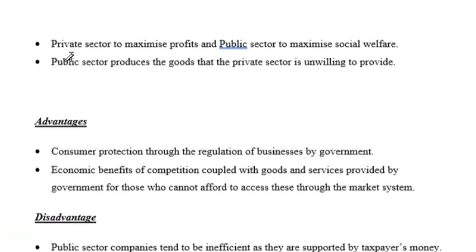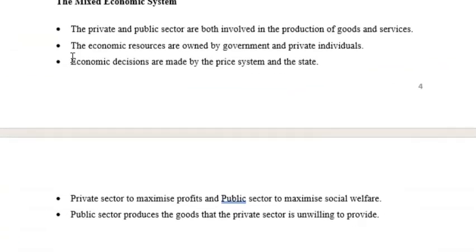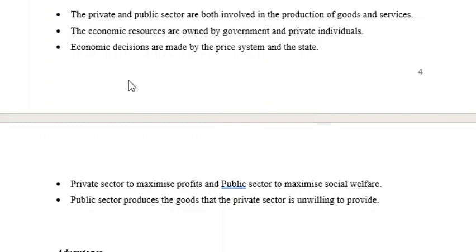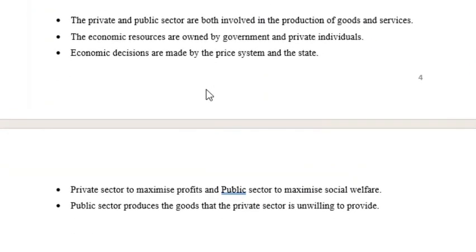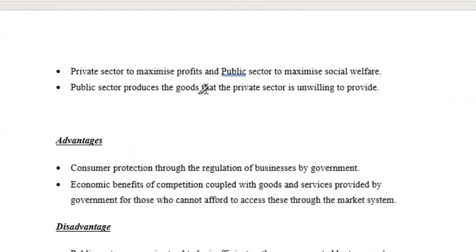Let's look at the mixed economic system now. In a mixed economic system, there are both the private and public sectors. They are both involved in the production of goods and services. The economic resources are owned by the government and private individuals. Economic decisions are made by the price system and the state. Meaning that within a mixed economic system, the government can set the price ceiling, which is the maximum price for a good or service. Private sectors aim to maximize profits, and the public sector aims to maximize social welfare.